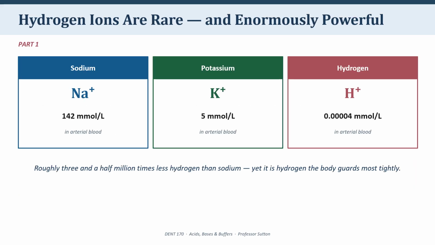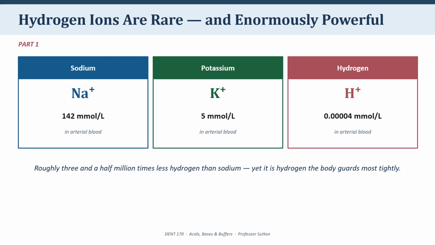Let's start with a comparison. If you drew your blood right now and measured sodium, you'd find about 142 millimoles per liter. Potassium, about 5 millimoles per liter. Both of those are perfectly ordinary numbers. However, when you measure a hydrogen ion, the value is 0.00004 millimoles per liter. There's roughly a 3.5 million times less hydrogen ion in your blood than sodium.